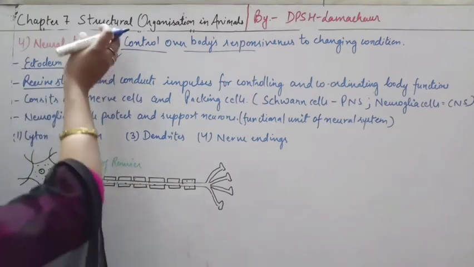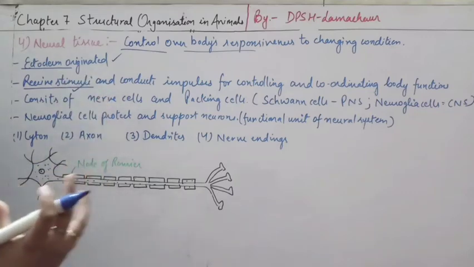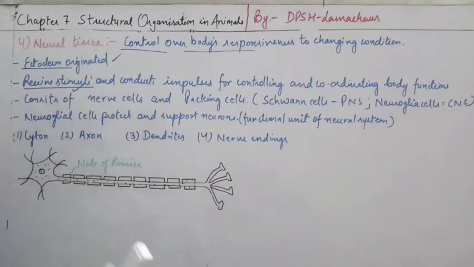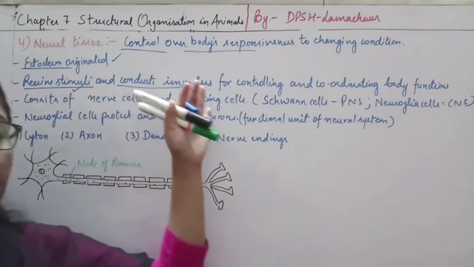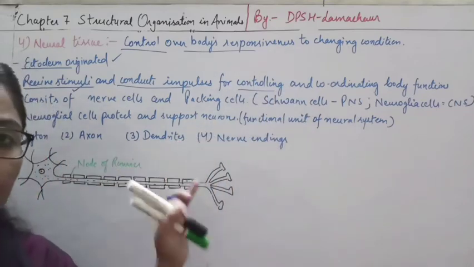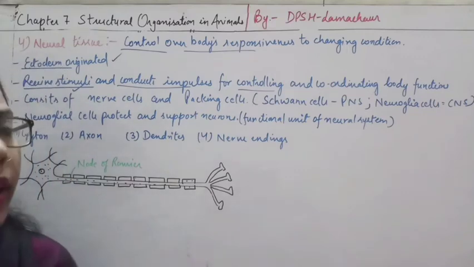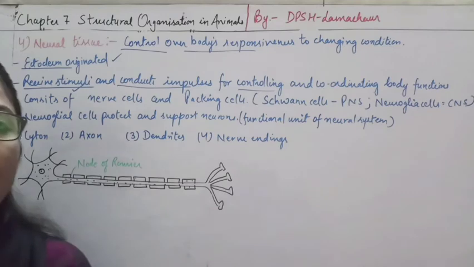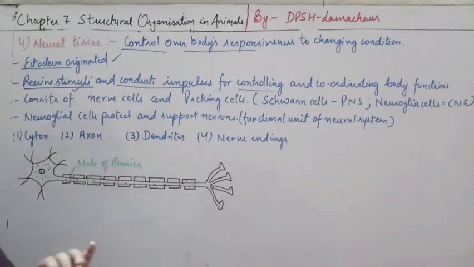Now, what is the role of this nerve tissue or the neural tissue? These tissues have cells, and they receive that particular stimulus and transfer, or conduct, that information in the form of impulses for controlling and coordinating our body functions. So whatever the body is coordinating or controlling is done only and only by the neural tissue. So you must know the different components of this tissue.